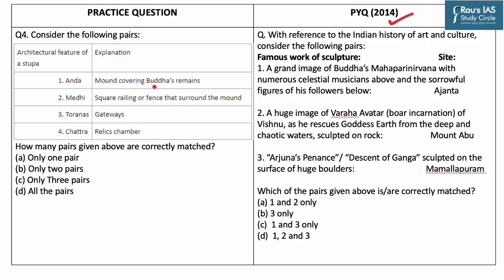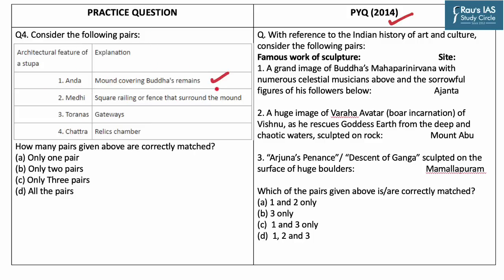Now let us solve our practice question which states: consider the following pairs. You have to match the pairs. On the left hand side, you can find the architectural feature of a stupa and on the right hand side, the related explanation. Statement 1, Anda. It is a mound covering Buddha's remains.